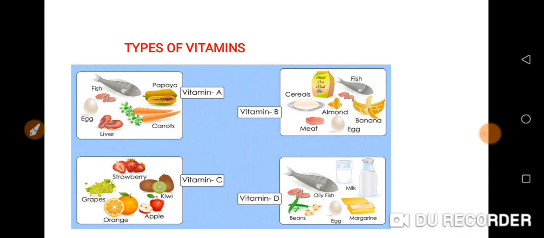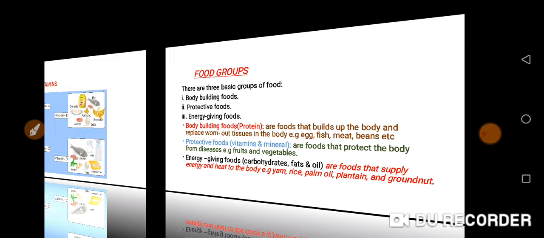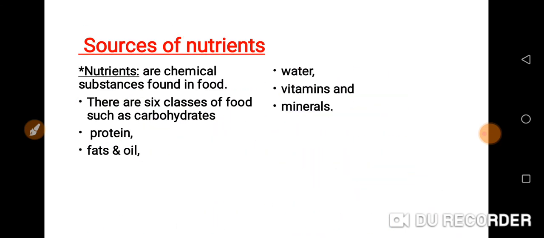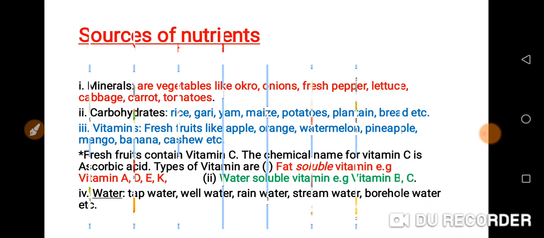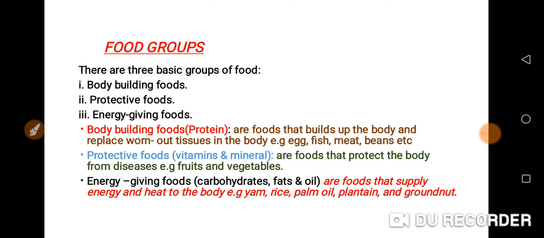Now, food groups. All the 6 classes of food that I've mentioned earlier, protein, carbohydrate, fat and oil, water, vitamins, and minerals, are now grouped into 3 food groups. The first one is bodybuilding foods, the second one protective foods, and the third one is energy giving foods.